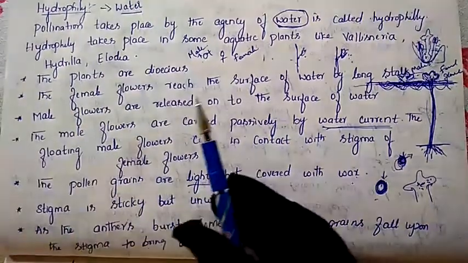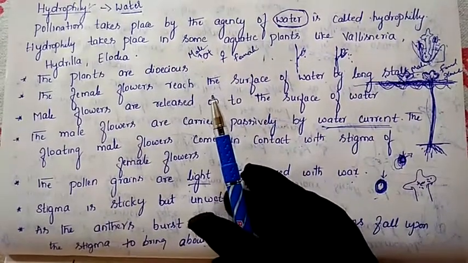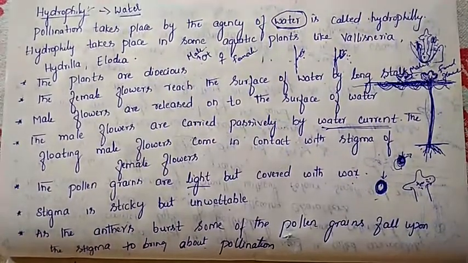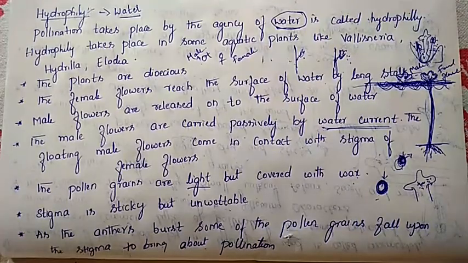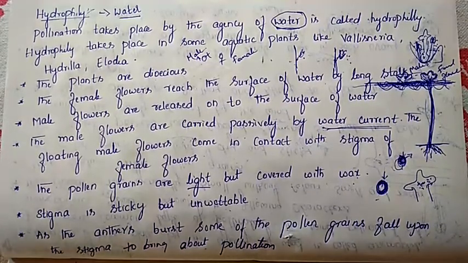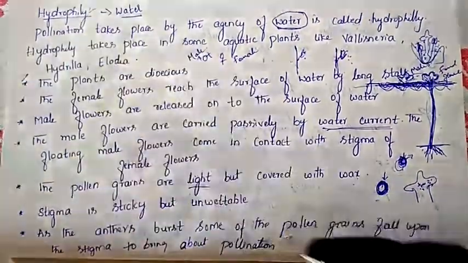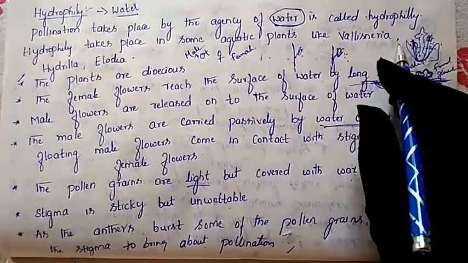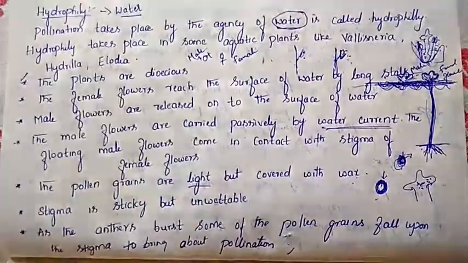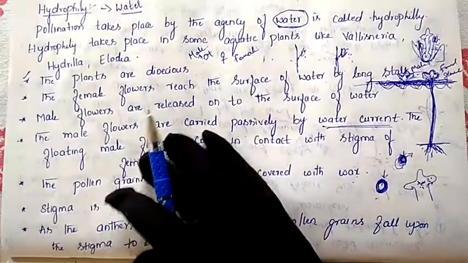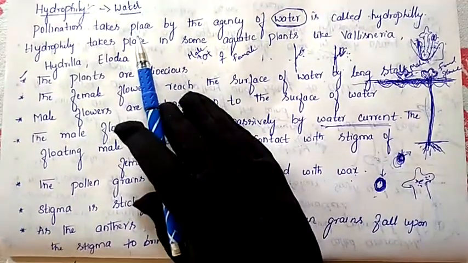In your exam, they may ask you to write the general characters of water pollinated flowers, or they may ask you to write the general characters of hydrophilous flowers. At that time you have to write the answer from here to there, giving examples of Vallisneria, Hydrilla, or Elodea. Still many more are pollinated with the help of water.